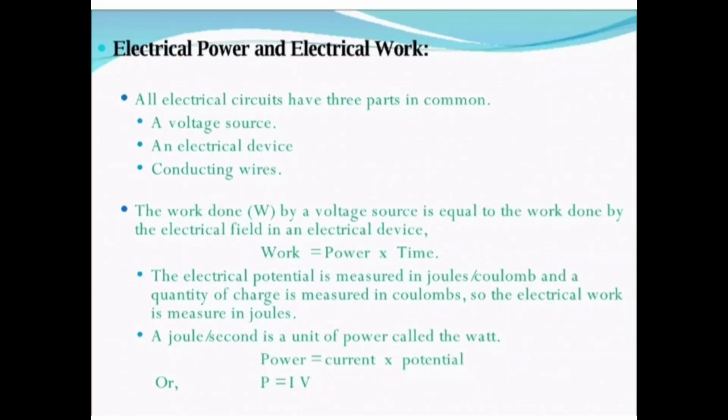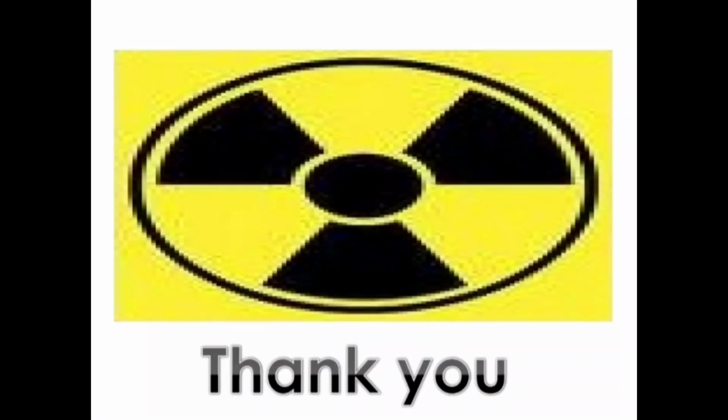Electric power and electrical work. All electrical circuits have 3 parts in common: a voltage source, an electrical device, and conducting wires. The work done by a voltage source is equal to the work done by the electrical field in an electrical device. Work equals power into time. The electrical potential is measured in joules per coulomb, and quantity of charge is measured in coulombs, so the electrical work is measured in joules. A joule per second is a unit of power called the watt. Power equals current into potential, P equal to IV. Thank you.